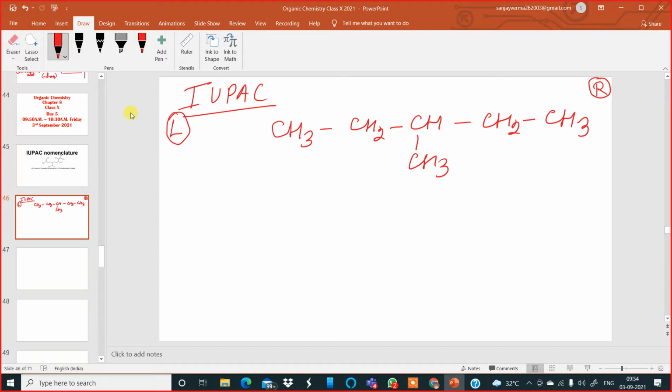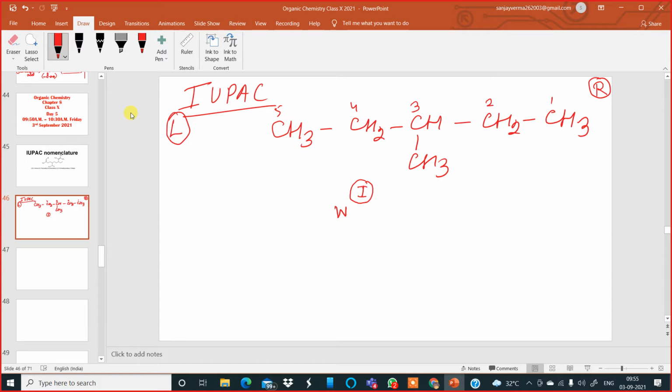So let us number the carbon atoms: 1, 2, 3, 4, and 5. There are 5 carbon atoms in the chain. Now, what is the first thing we are supposed to write?